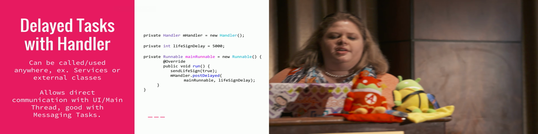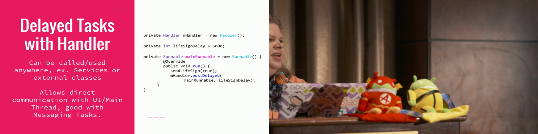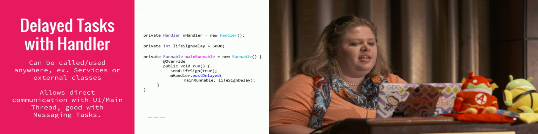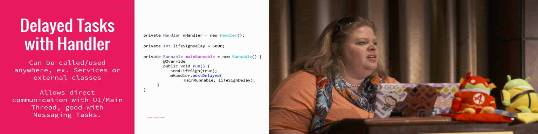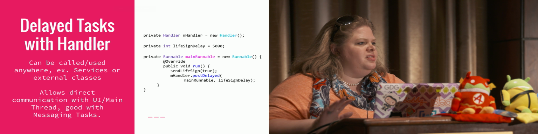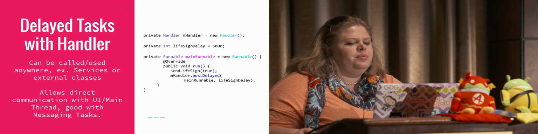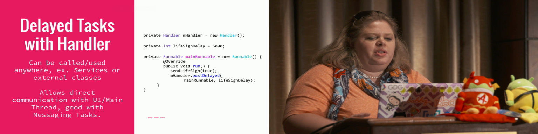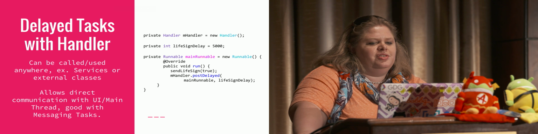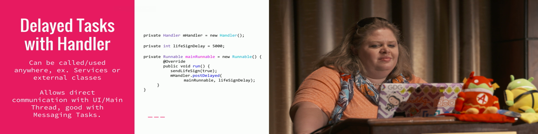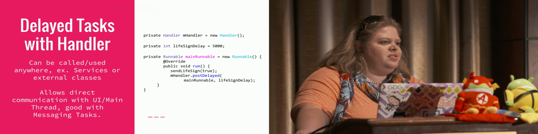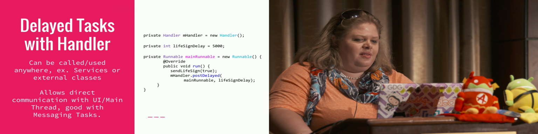So handler actually is its own special type of thread in the background. And if I want to have things that are executed in services or in other parts of the application, I can do it really, really simply just by this code there. And what am I doing here? At the first part of it, I'm actually just declaring a new handler. Then I assign some random number, right? So in this case, it's going to be 5 seconds.